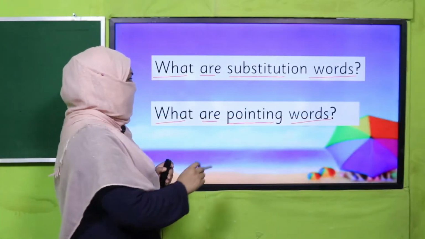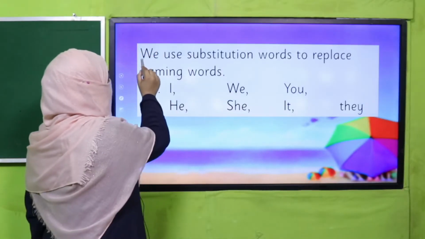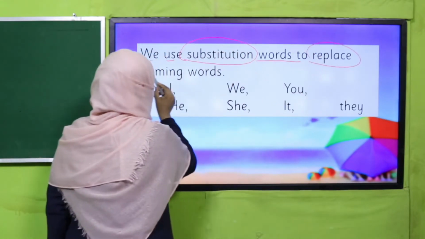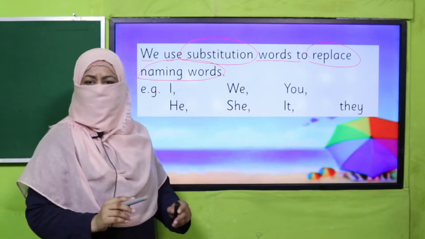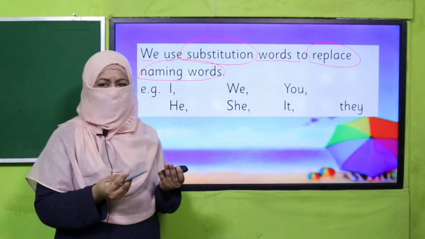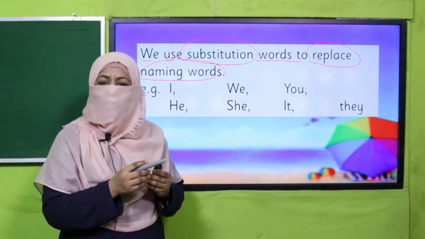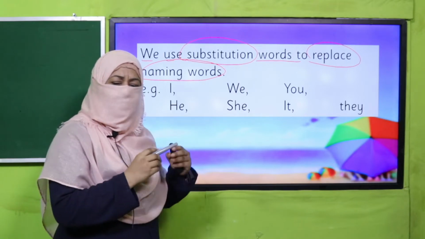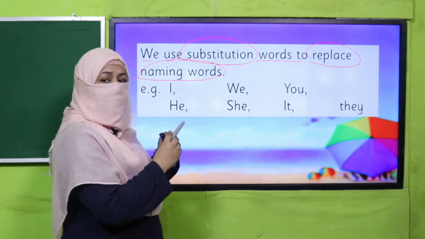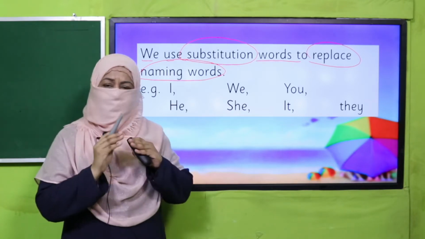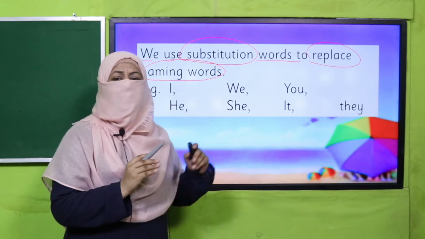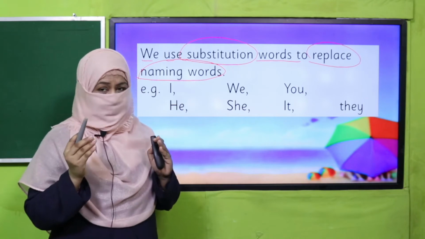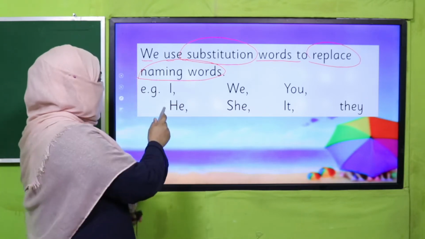Yes, my dear students, substitution words. We use substitution words to replace a naming word. And what are naming words? Everything around us is a naming word. Everything which we can feel, touch, hold or see has a name. That is a naming word. And when in writing or in speaking, we use another word to replace it. For example, I say, Ali is my brother, he is a student. Now this he, which replaced the name of Ali, is a substitution word.